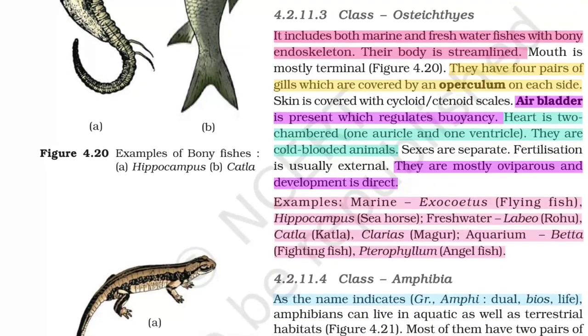Class Osteichthyes. It includes both marine and freshwater fishes with bony endoskeleton. Their body is streamlined, mouth is mostly terminal. They have four pairs of gills which are covered by an operculum on each side. Skin is covered with cycloid or ctenoid scales. Air bladder is present, which regulates buoyancy. Heart is two chambered, one atrium and one ventricle. They are cold-blooded animals. Sexes are separate. Fertilization is usually external. They are mostly oviparous and development is direct. Examples: marine, Exocoetus, flying fish, Hippocampus, seahorse; freshwater, Labeo, rohu, Catla, Clarias, magur; aquarium, Betta, fighting fish, Pterophyllum, angelfish.